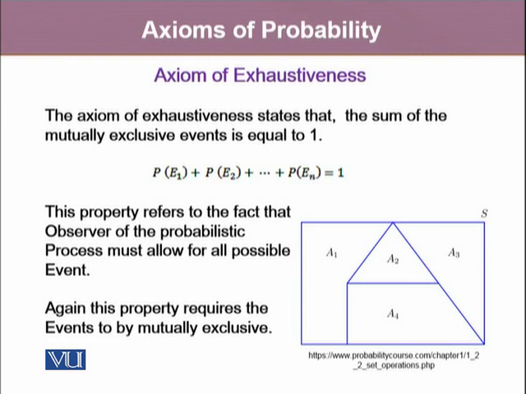If we look at this diagram, the big rectangular block represents our sample space, and this sample space is partitioned into 4 mutually exclusive events, A1, A2, A3, and A4. If we add the probabilities of all these mutually exclusive events, the sum should be equal to 1. Again, the property requires the events to be mutually exclusive.